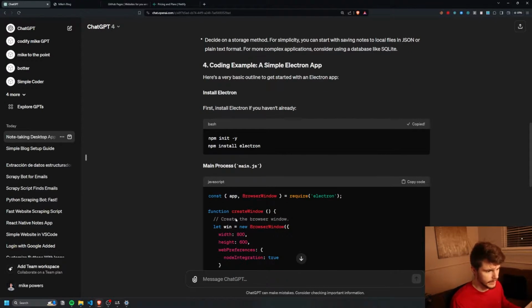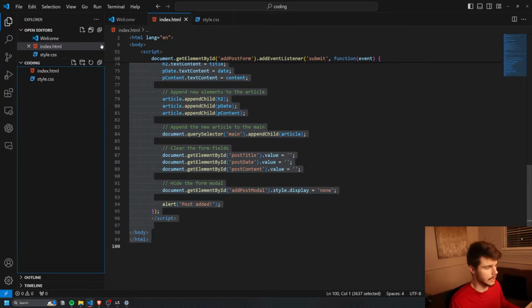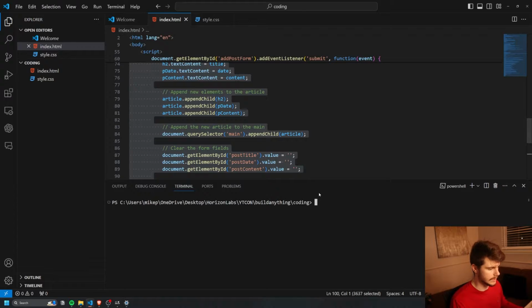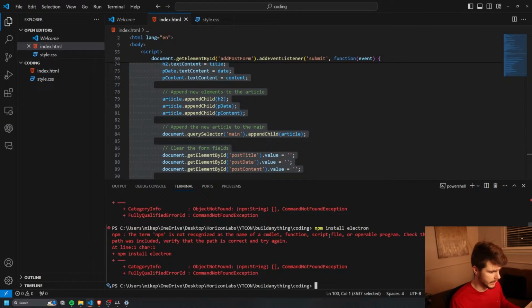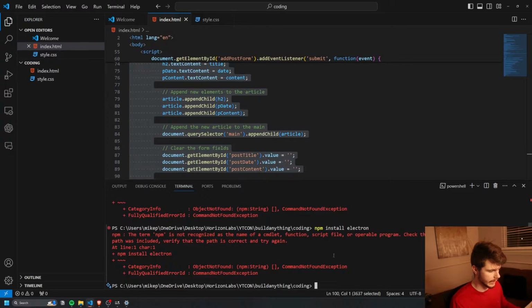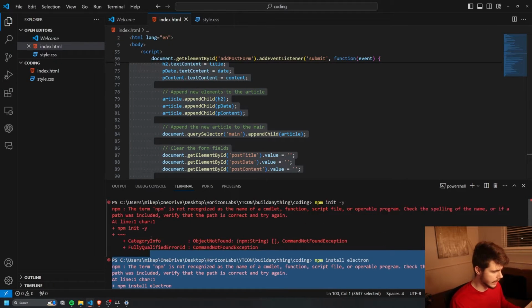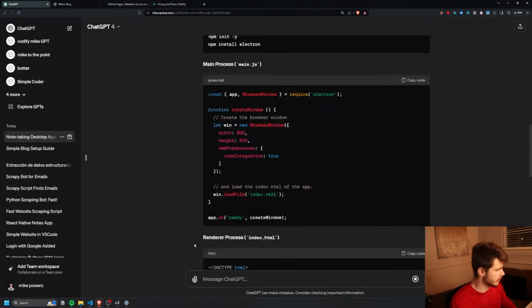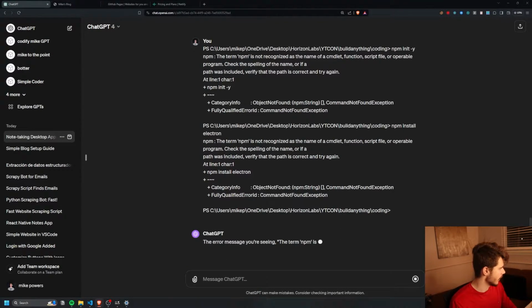So I'm just going to copy this command here, head back over to VS Code, and make a new terminal up here. This terminal is how we can run commands inside of our folder. I'm going to paste this in here, and what do we get? The term npm is not recognized. Okay, so we get an error. I'm going to copy this error, head back over here, and paste in our error. Let's see what comes up here.